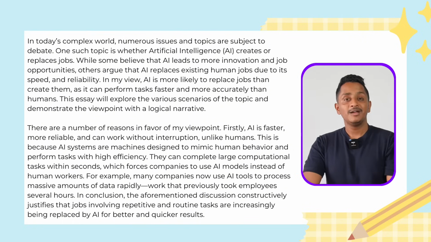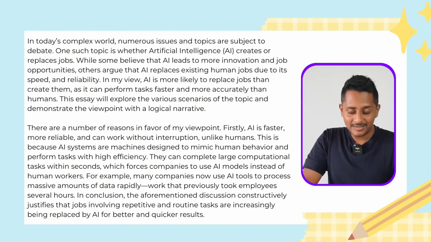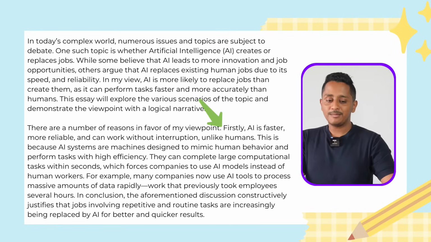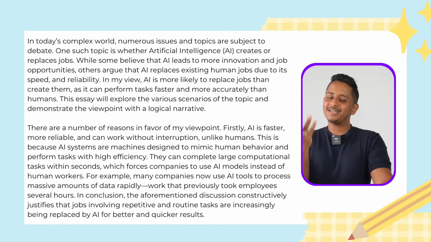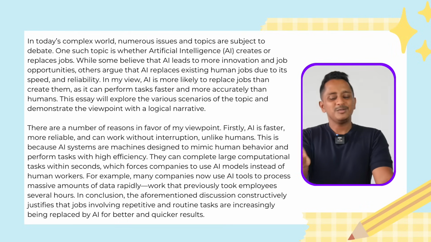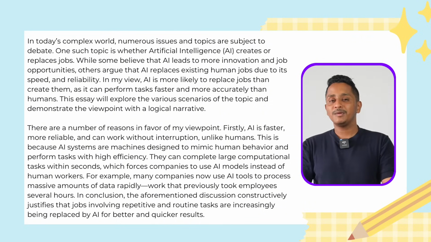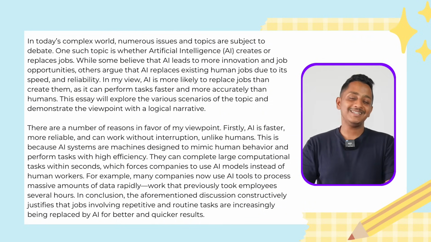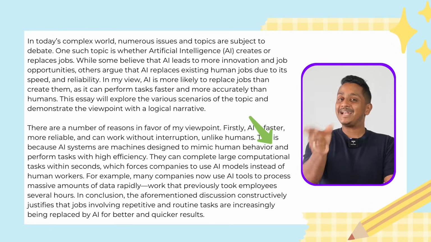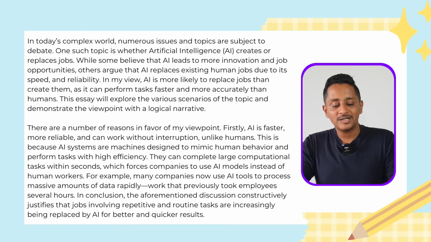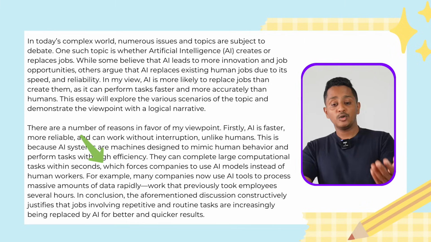From the fifth floor we came to the basement. Proper transition. General linguistic range: how many sentences are simple, compound, complex? Firstly, AI is faster, more reliable and can work without interruption, unlike humans. Unlike is a dependent clause, so it is a complex sentence. This is because AI systems are machines designed to mimic human behavior and perform tasks with efficiency. This is a simple sentence. And is a conjunction, not a connector. They can complete large computational tasks within seconds, which forms a complex sentence.